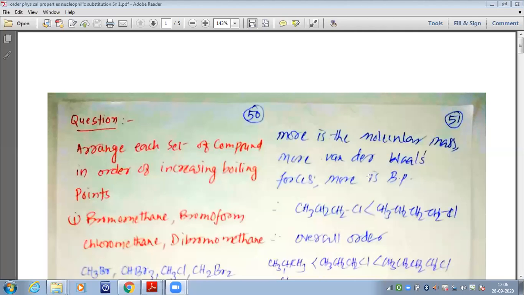Students, can you see the screen? Yes, sir. What is the page number written? Yes, sir. Page number 50.